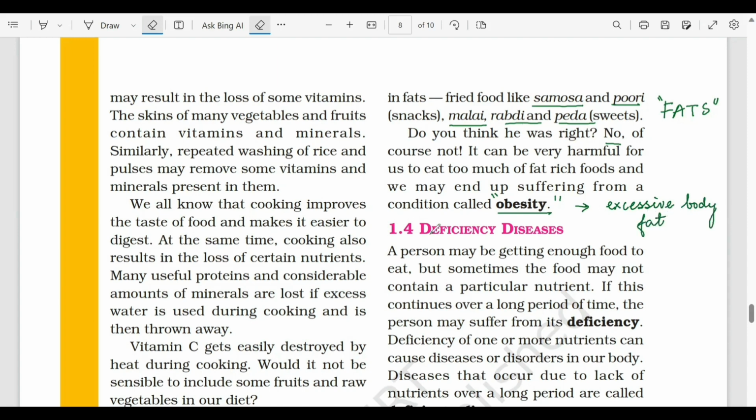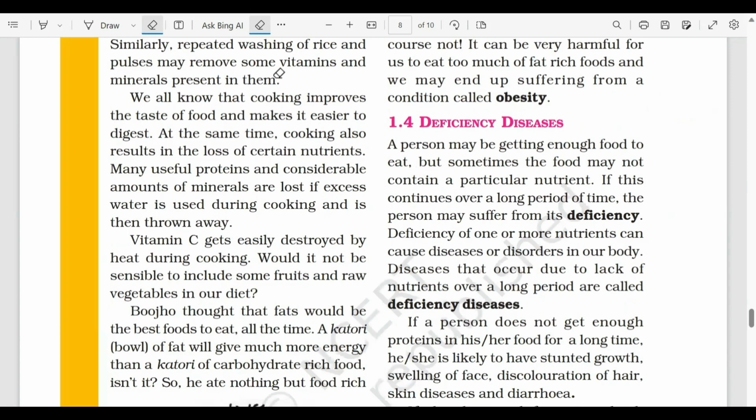Okay, now let's talk about deficiency diseases. A person may be getting enough food to eat, but sometimes the food may not contain a particular nutrient. अगर हम खाना खा रहे हैं, but if we are not including proteins, if we are not including fats, or if we are not including vitamins and minerals बहुत time के लिए, so हमें deficiency हो जाती है उस particular nutrient का. So if this continues over a period of time, the person may suffer from its deficiency. And deficiency of one or more nutrients will cause diseases or disorders in the body.